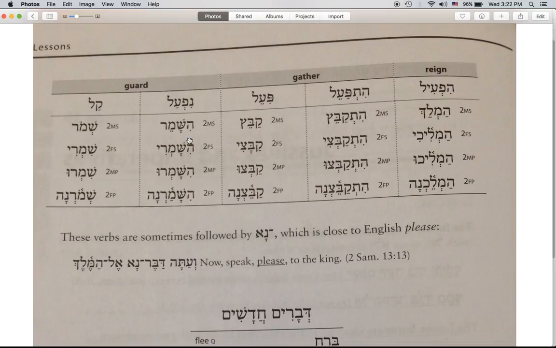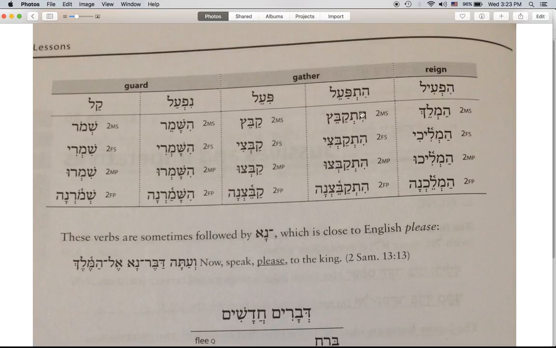This hey has appeared along with the hirik from the nifal, the I, and there's now a dagesh there because the noon has been pushed inside. Again, the same endings from the second person, because the imperative only occurs in the second person. These are all the second person endings from the imperfect. Here's the piel, spelled exactly the same as the imperfect, except we've lost the front prefix.